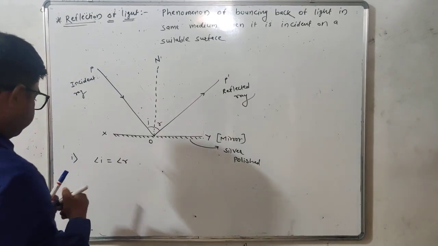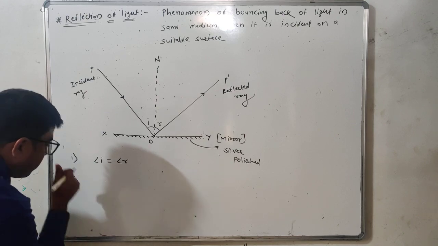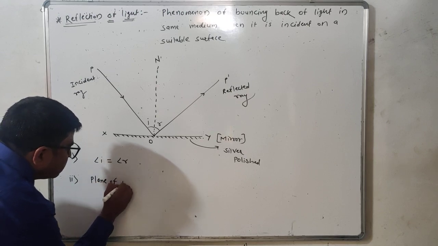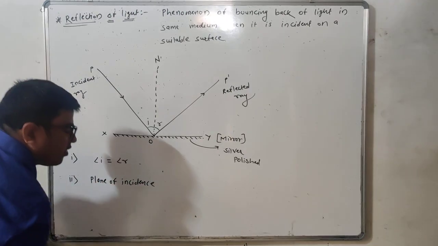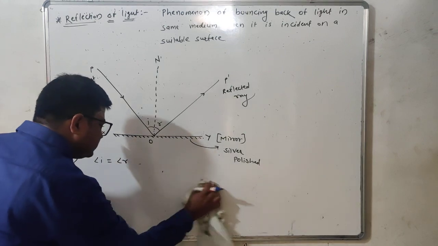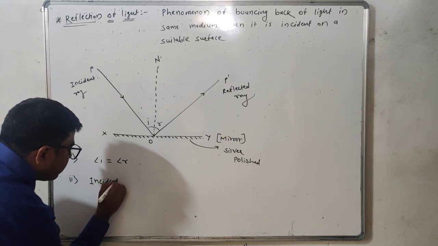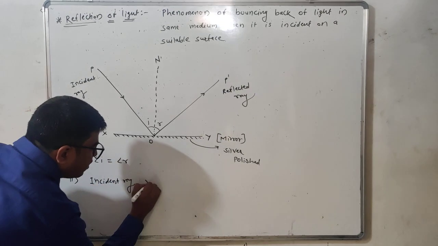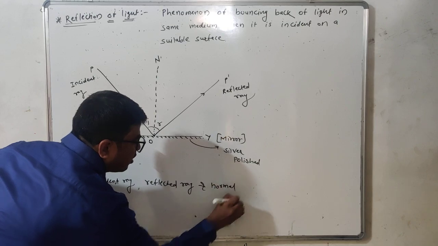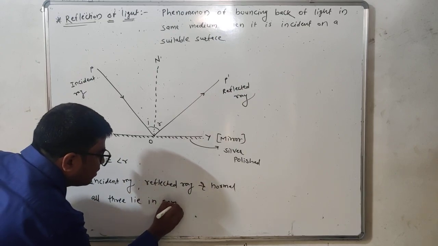Now second law: the plane of incidence is parallel to, or else we can write this such that, the incident ray, reflected ray and normal, all three lie in the same plane.